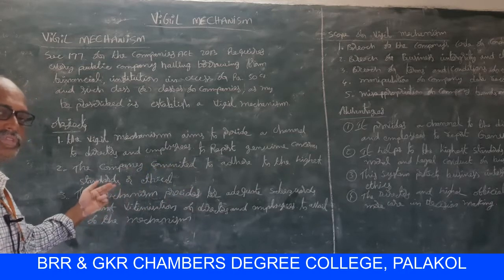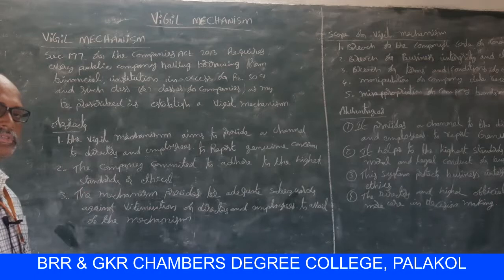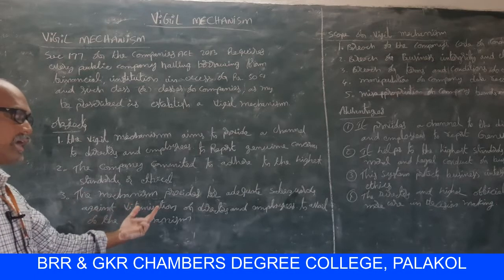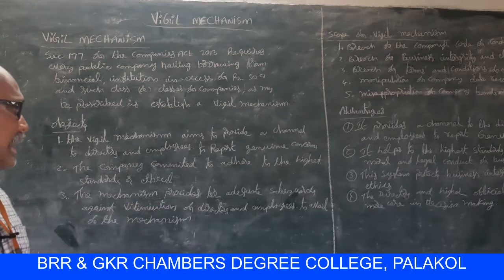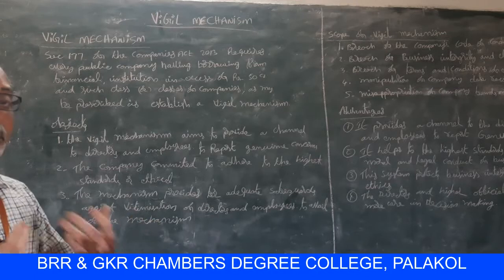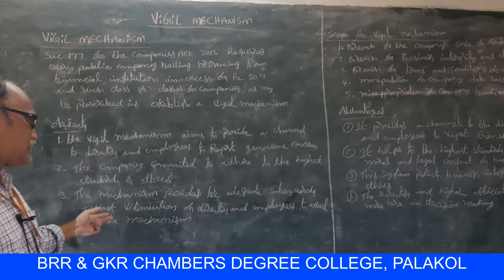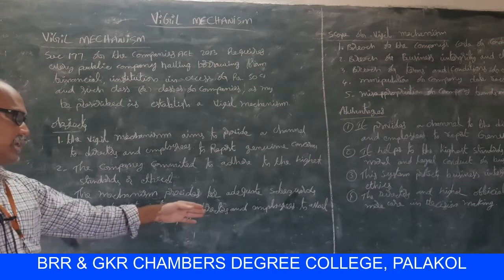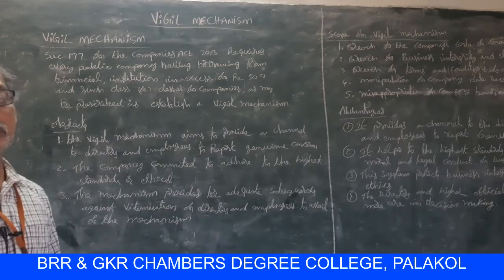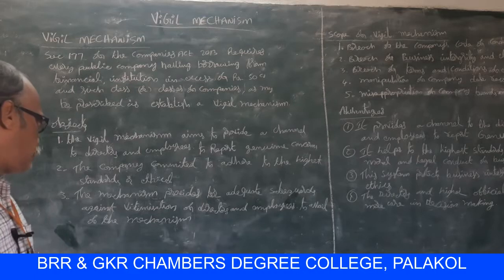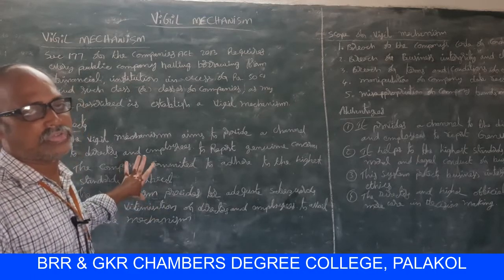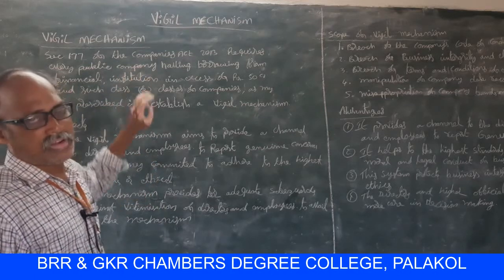That is the second object. And the third one: the mechanism provides adequate safeguards against victimization of directors and employees who avail of the mechanism. These are all the objectives of vigil mechanism.